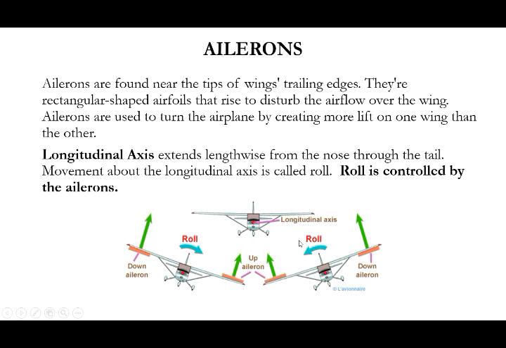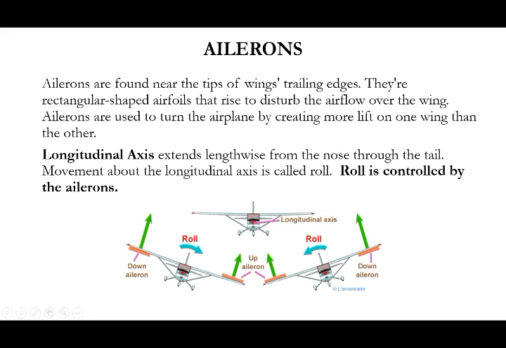Next one, aileron. I said aileron is used for making a right turn or left turn, but mostly it is used for the roll condition. For most fighter aircraft, a sudden roll takes place that can be controlled only by the ailerons. Ailerons are found near the tip of the trailing edge of the wing. This is a rectangular shaped aerofoil which rises or lowers to disturb the airflow over the wing. While disturbing the airflow, we can change the lift over the wing. So ailerons are used to turn the airplane by creating more lift on one wing than the other wing.